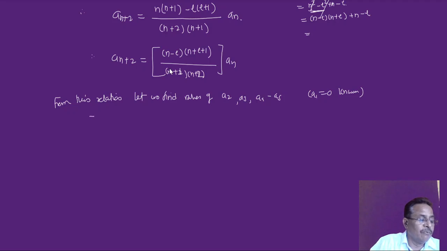Now from n is equal to 1, let's check what we'll get here.